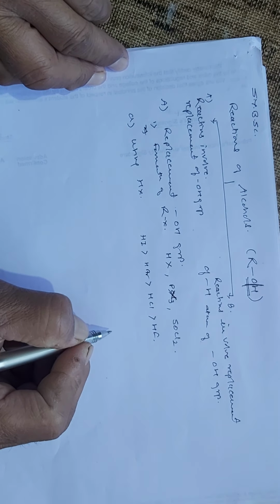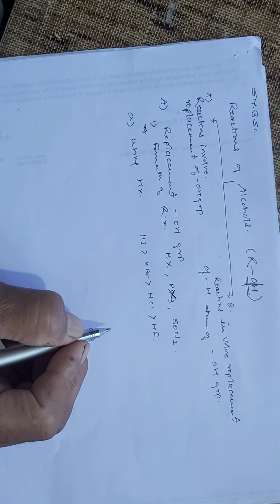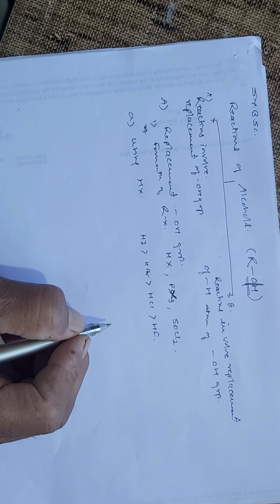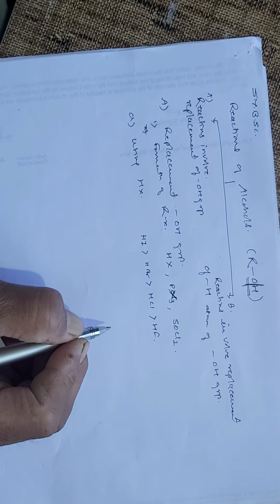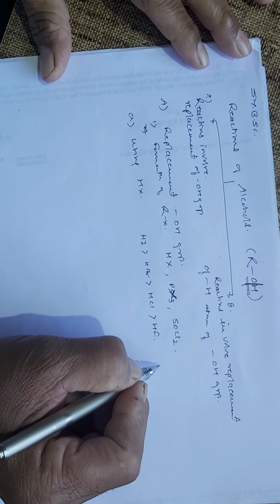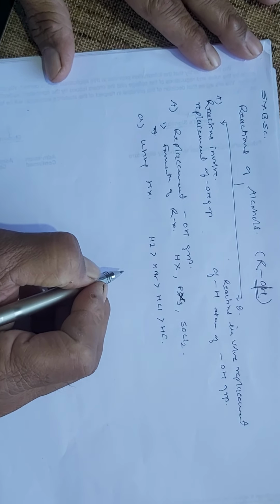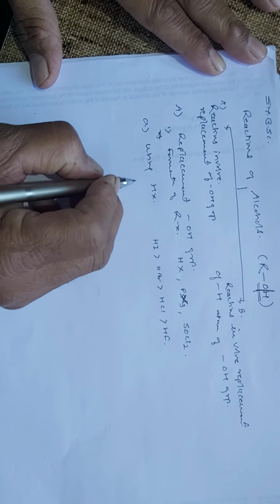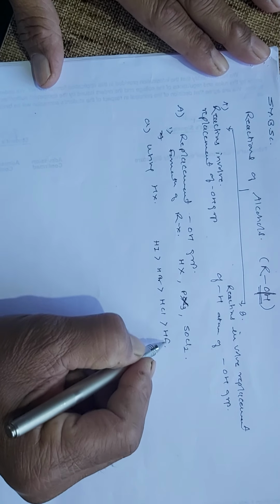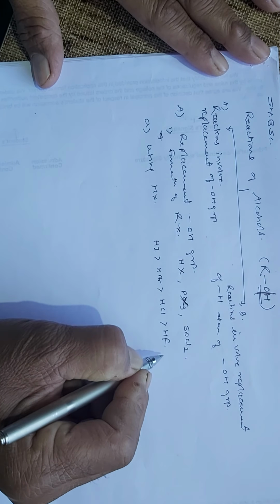So this is the reactivity of the corresponding hydrogen halides. By passing dry hydrogen halide gas into the alcohols in presence of anhydrous zinc chloride, we get alkyl halides as a product.